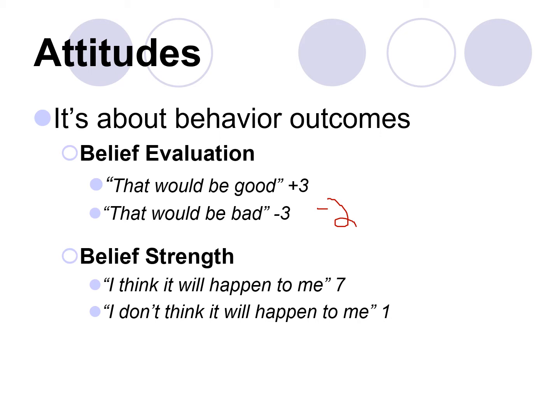But then if we ask them, how likely do you think it is to happen to you? Or we're asking, what's your belief strength? Well, they may only give it a 2. They might say, I don't think it's the most unlikely thing, which would be a 1, but they may not think that it's terribly likely.